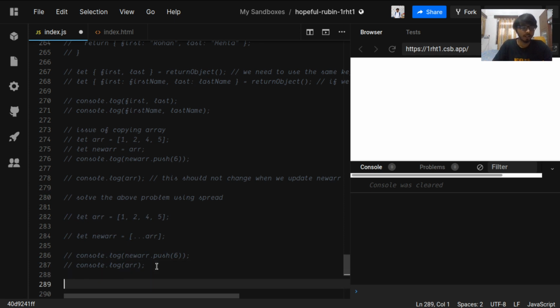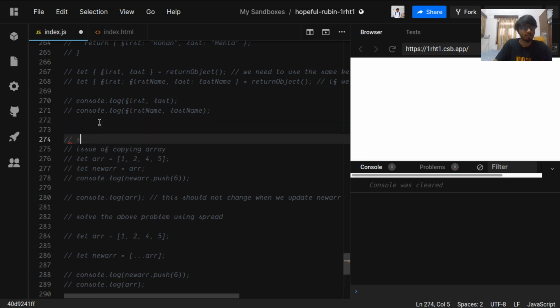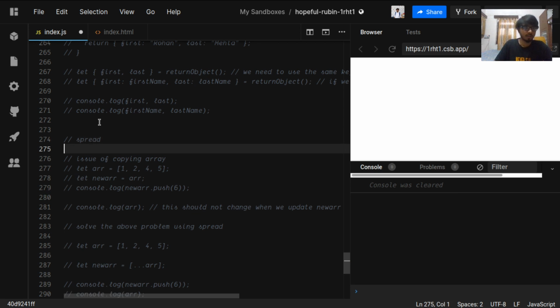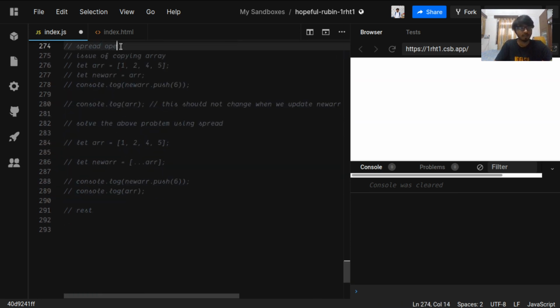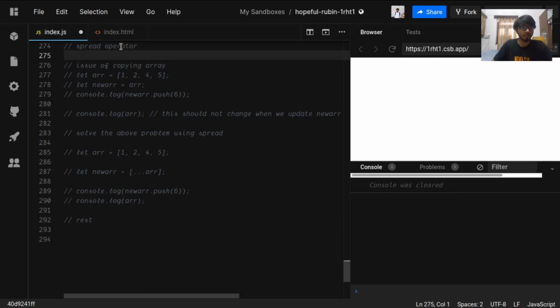Now we can use the rest operator. So the spread operator and the rest operator.